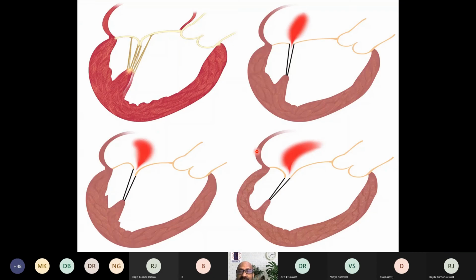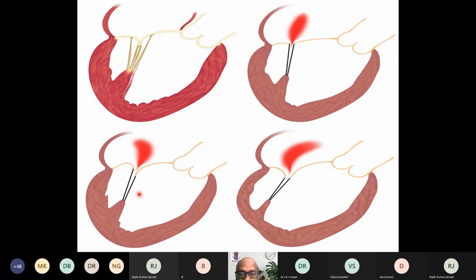So this is represented diagrammatically here. We have the normal leaflet motion. This is the normal mitral valve, with both leaflets coapting in the midline with a good coaptation distance, which is about 0.6 to 1 centimeter. On the right upper panel, you have the annular dilatation causing failure of coaptation, leading to central mitral regurgitation.